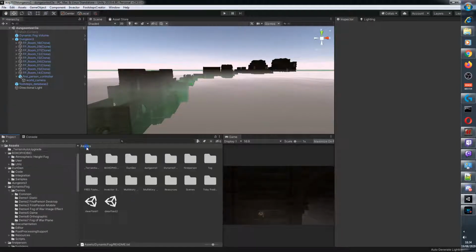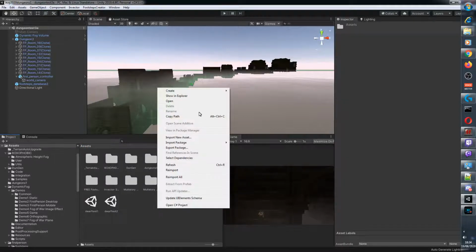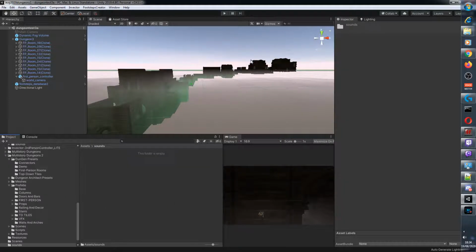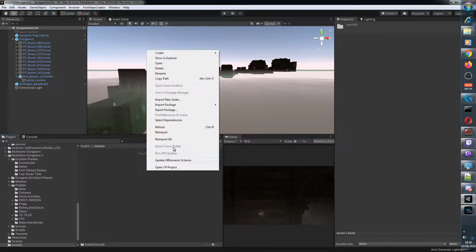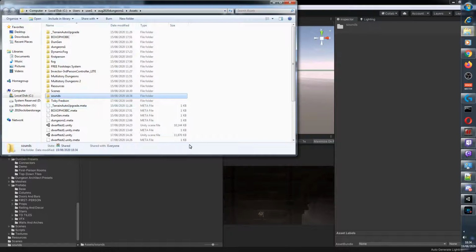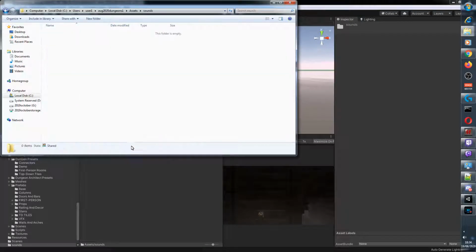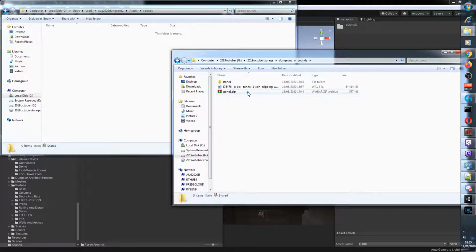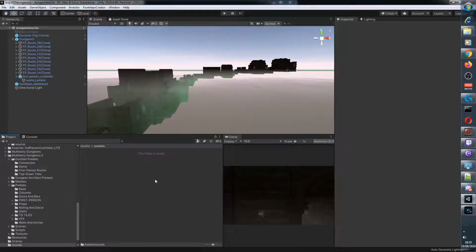And so what we'll do, we'll go to the top level. We'll make a new folder, create folder, sounds. Open this folder and then right click, open show in Explorer or open file location, go to sound. We're going to copy the sound file which we've downloaded. I'll also provide a link for this or a version of it.